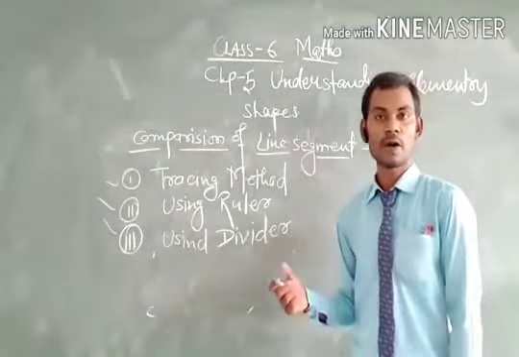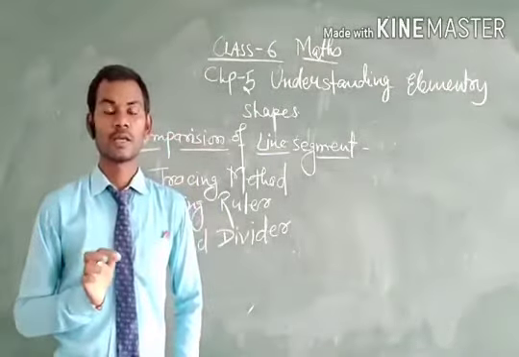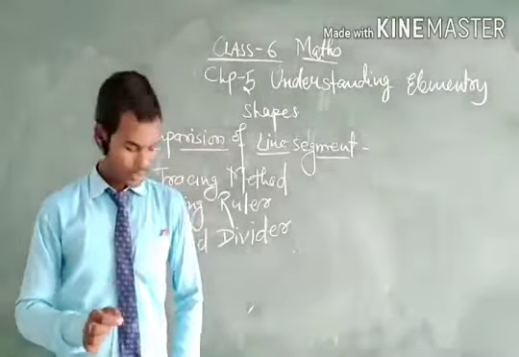Tracing method. In this method, just suppose that a line is given and we trace another line beside the given line, and then we measure the length of the line segments using a ruler, and then we can justify which line is longer or which line is smaller.